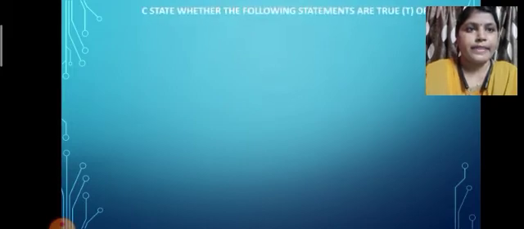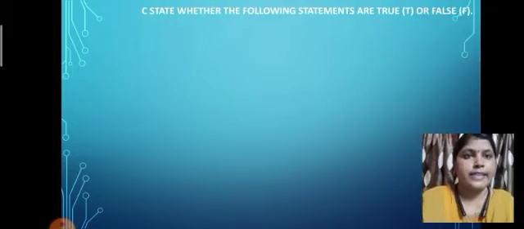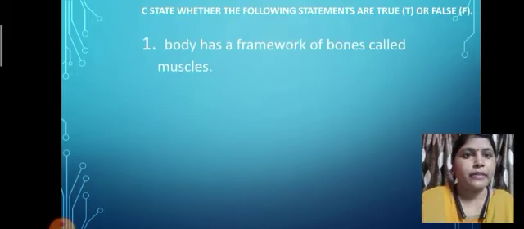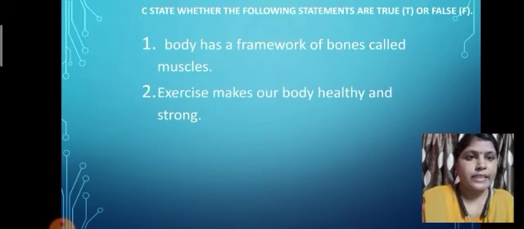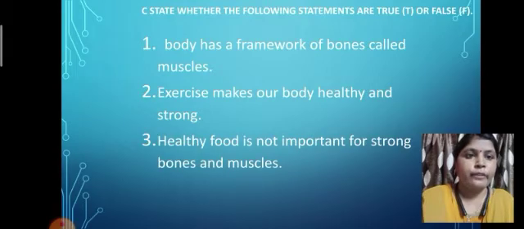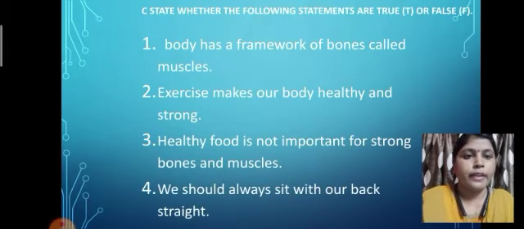And the next exercise is C. What is the exercise? State whether the following statements are true, T, or false, F. So let us see what the sentences are. Number 1, body has a framework of bones called muscles. Number 2, exercise makes our body healthy and strong. Number 3, healthy food is not important for strong bones and muscles. And number 4, we should always sit with our back straight. So let us discuss one by one.